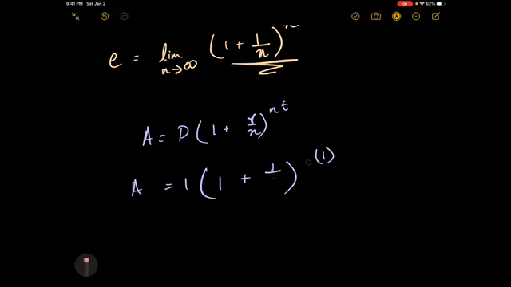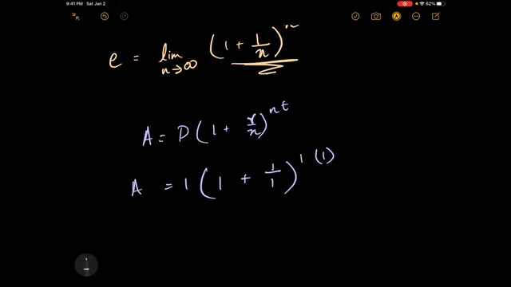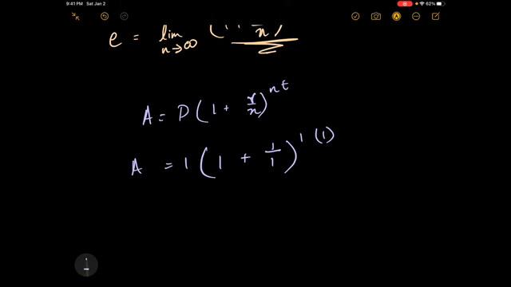Let's say that n is 1. This means that the amount is being compounded exactly once per year, or per the entire amount of time it's being tested. So the amount of money that you put in gets compounded once in that entire cycle.